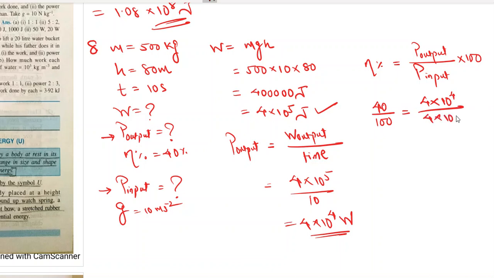I'm sorry, I made some mistake. Yes, power output is 4 into 10 raised to 4 upon power input, which we don't know. So therefore power input is equal to 4 into 10 raised to 6 upon 40, right?